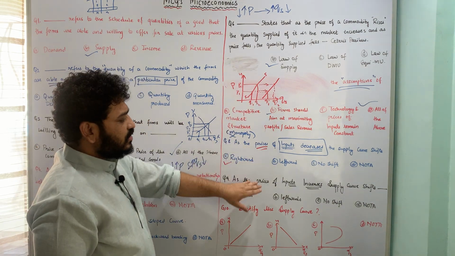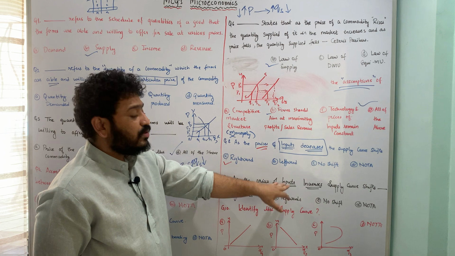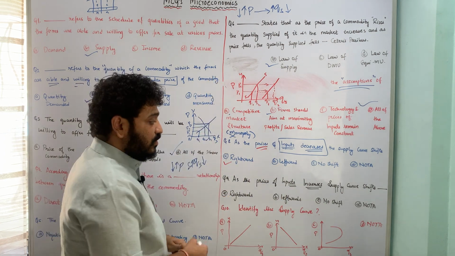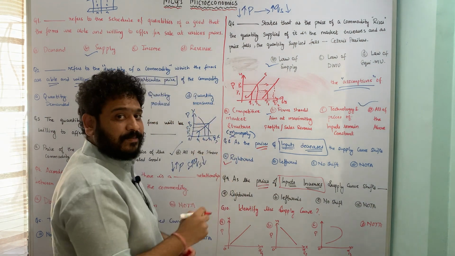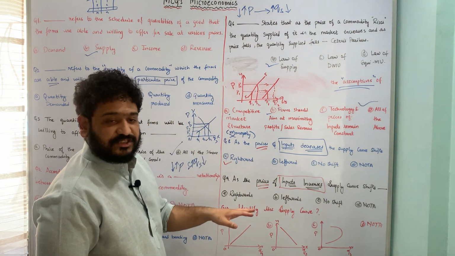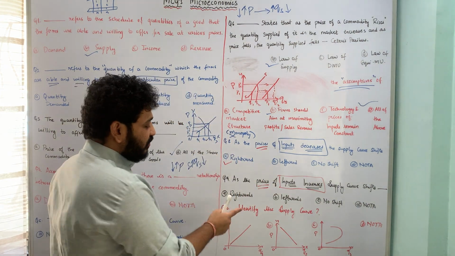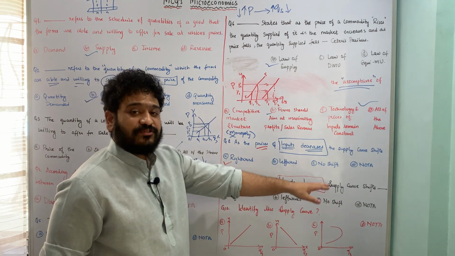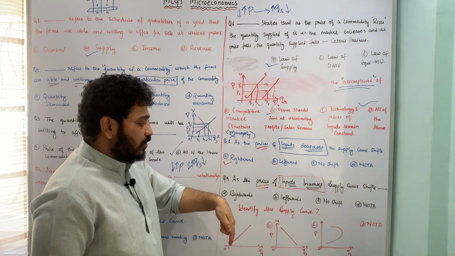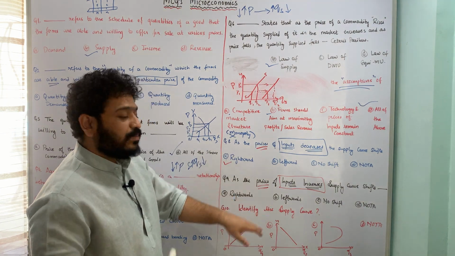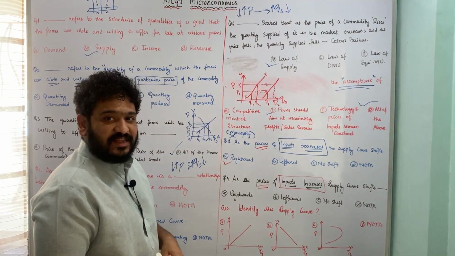Now let us look at question number 9, which talks about as the price of input increases. Now the prices of inputs are going to go up. What will be the kind of supply curve shift which we are going to witness? Whether it will be rightward, leftward, no shift, or none of the above. We know rightward happens when the input prices go down. In case of input prices going up, the shift will be leftwards.